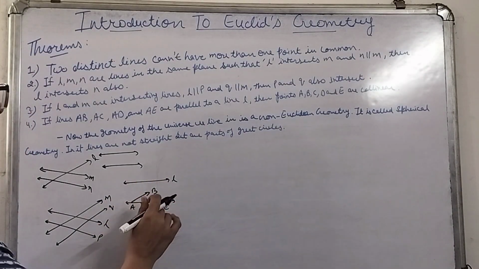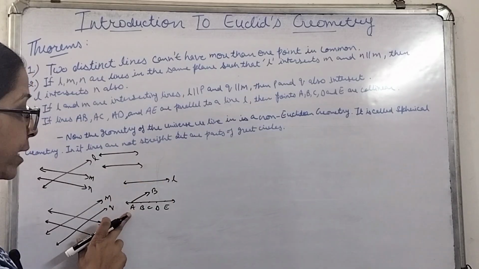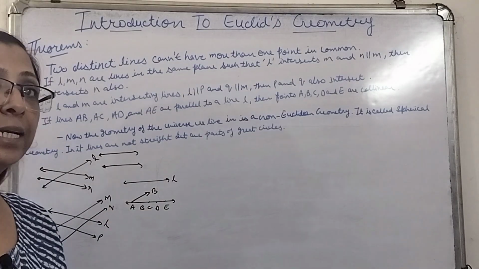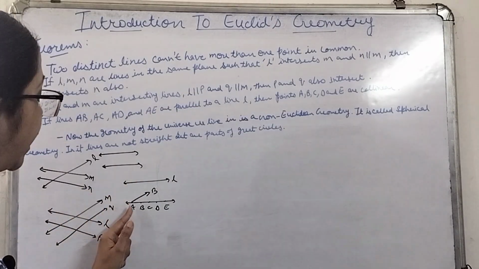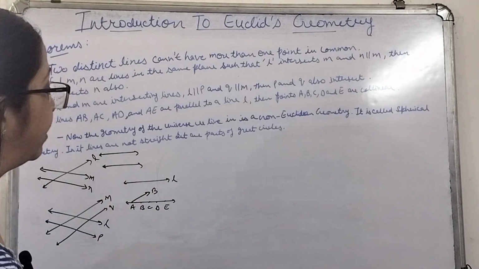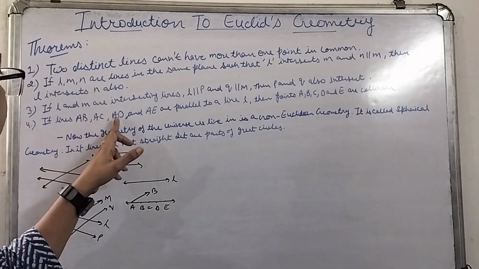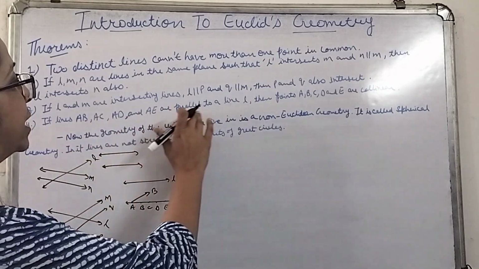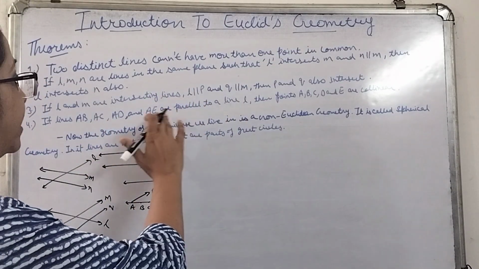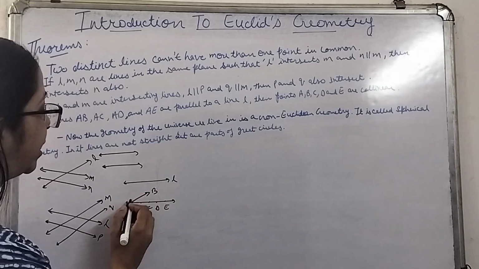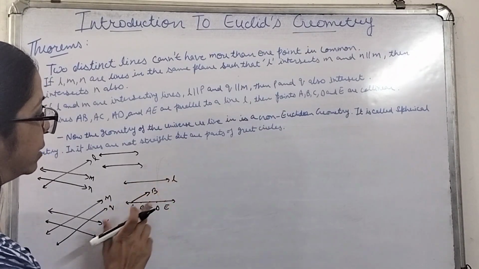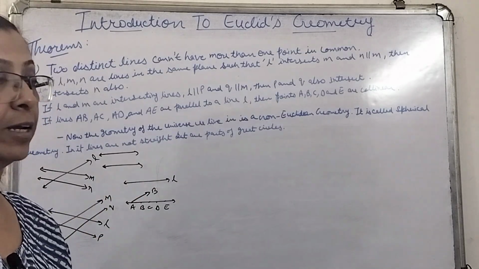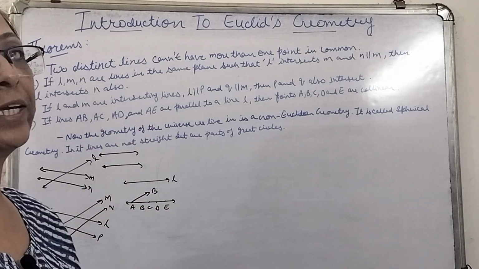Now see, what we learned is, if there is a line L and a point A outside the line, then from this point A we can draw a unique line which will be parallel to L. So from point A we can draw only one line parallel to L. In AB, AC, AD and AE, A is common, so if they were not collinear, this condition would not be fulfilled, because from a point A outside the line L we can draw only one line parallel to the given line L. So that simply means A, B, C, D, E will be collinear points.